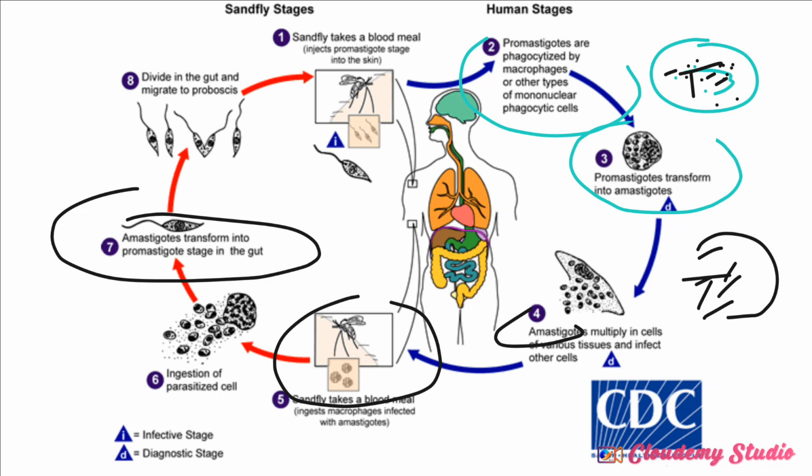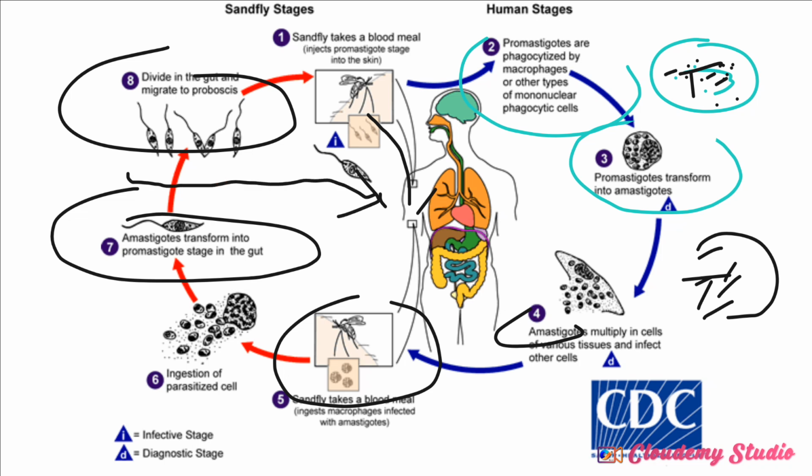When they divide, they develop into promastigotes, and eventually into metacyclic promastigotes. So it is this metacyclic promastigote that now migrates into the proboscis, that is the foregut. Remember I told you that they migrate into the foregut. Now they go into the proboscis of the insect. So the proboscis, when the insect is now feeding on the blood of a man, you understand, it's now what?